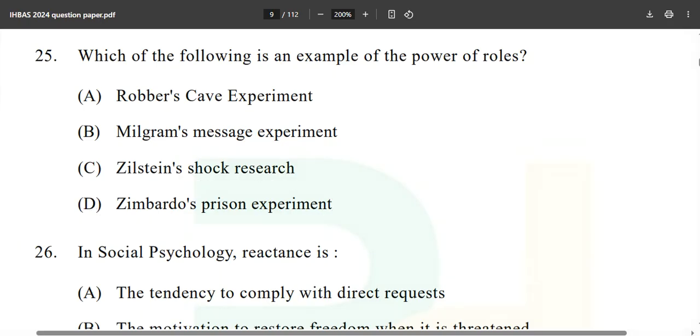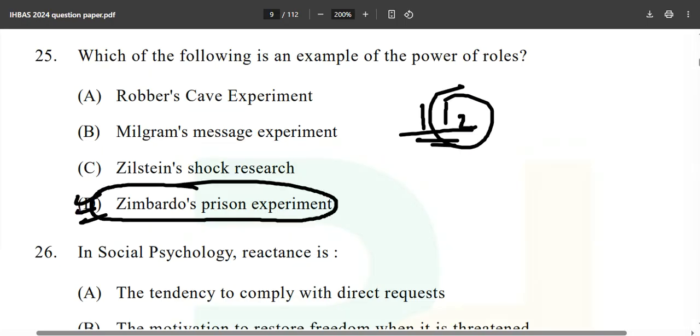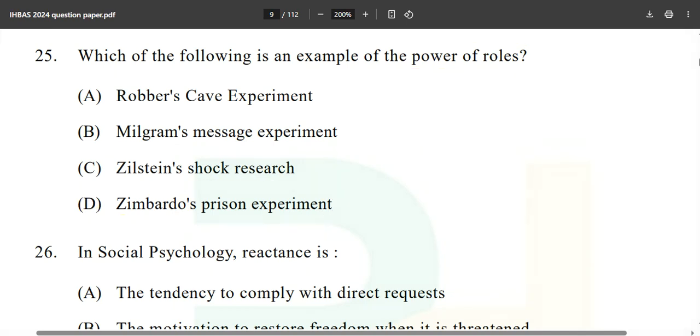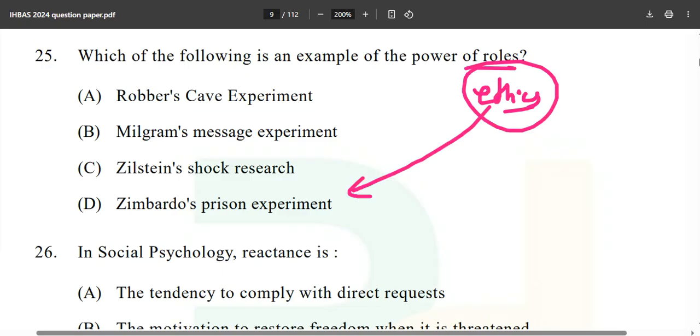And that was also a question in a recent examination. So it is called Dr. Philip Zimbardo's prison experiment, which told us about the power of roles, and that is why after this experiment the rules and regulations to conduct an experiment, and ethics, all these things came into the picture. So let's suppose if they ask you next time after which experiment ethics came very strongly, it will always be Dr. Philip Zimbardo's prison experiment.